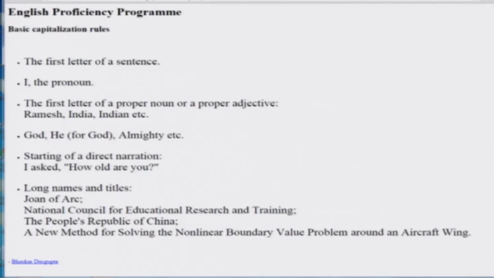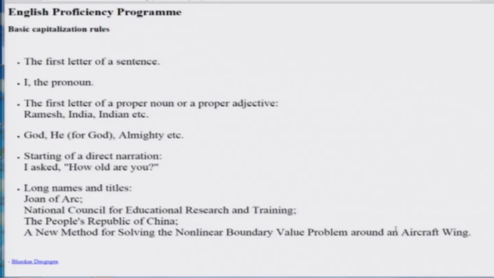The People's Republic of China. Here of is small. That T is capital because it is the first letter. Okay. There will be a difference here. Note the last one. This is a typical title of a research paper. A new method for solving the nonlinear boundary value problem around an aircraft wing. This A is capital because it is the first letter. The t of this the is not capital.